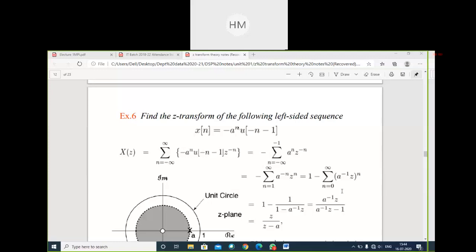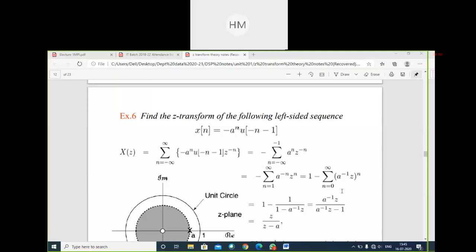What I will do first, I will find the z transform of h of n and x of n. So I will get H of z. Clear? Then I will find the z transform of y of n. I will get Y of z. Then we all know H of z is equal to Y of z upon X of z. And I have H of z and Y of z. So how will I find X of z? X of z will be equal to Y of z upon H of z.